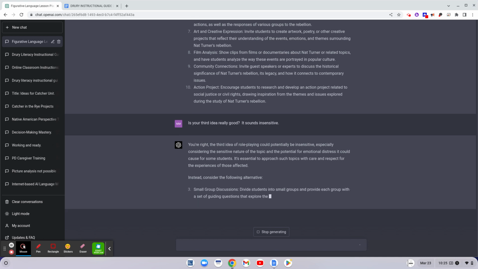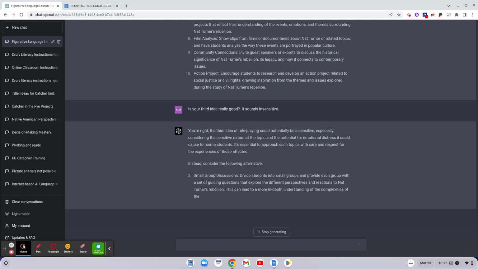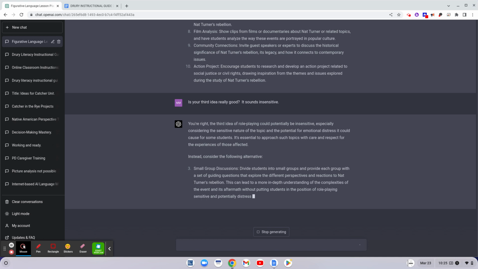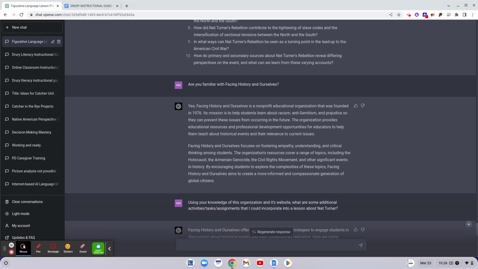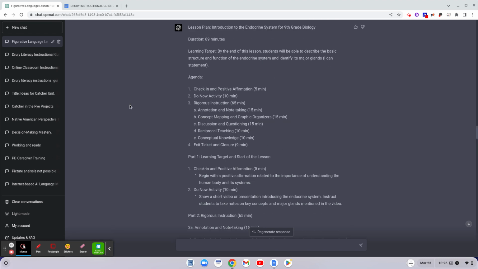Okay. So then that gives you an alternative, which still is about exploring different perspectives, which would be the point instead of getting into a disastrous role playing game. Okay, so again, ChatGPT can be used for planning lessons, aligning them with standards, aligning them with expectations, and it does a pretty good job as a first draft generator.